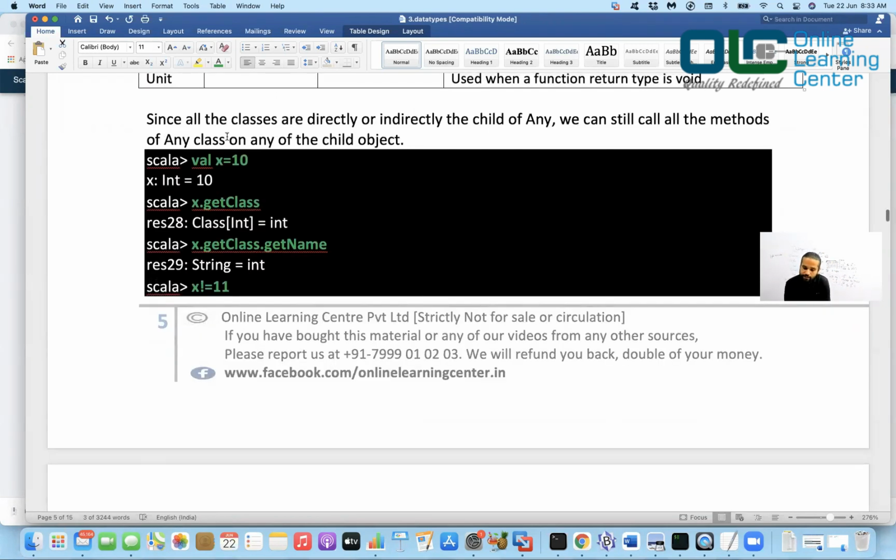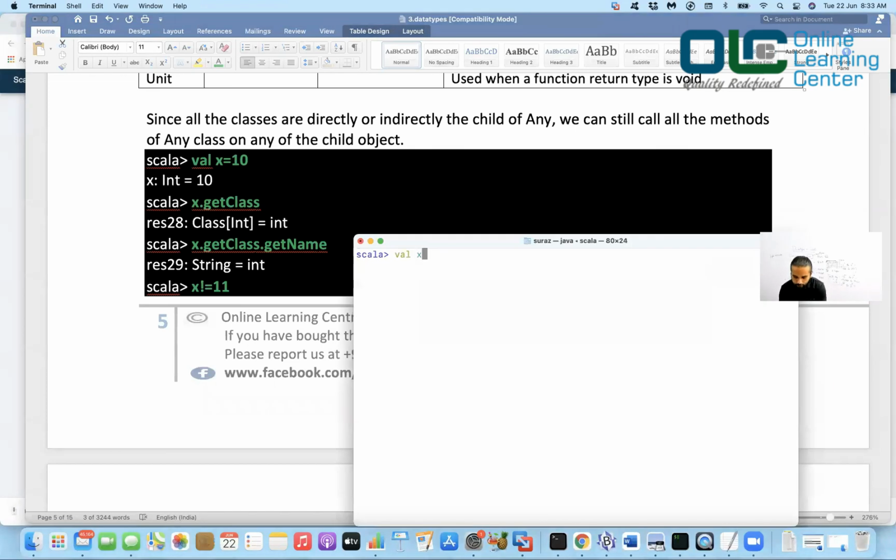Let's move on. Since all the classes are directly or indirectly children of Any, we can still call all the methods of Any on any of the child objects. Let's look into this practically. I'll say val x is equal to 10. Now see here, I defined x is equal to 10, and since 10 is a number, by default any number would be treated as integer, not byte. Please be very, very clear about this. Every number would be treated as integer.